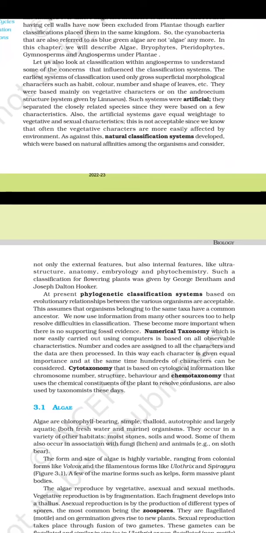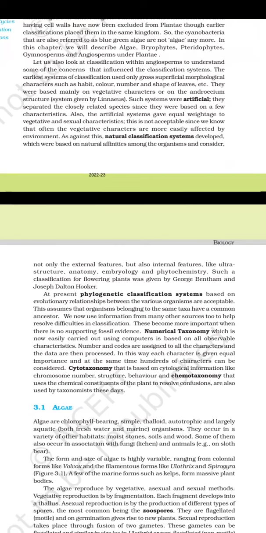Cytotaxonomy is based on cytological information like chromosome number, structure, and behavior, and chemotaxonomy assesses the chemical constituents of the plant to resolve confusion. These are also used by taxonomists.